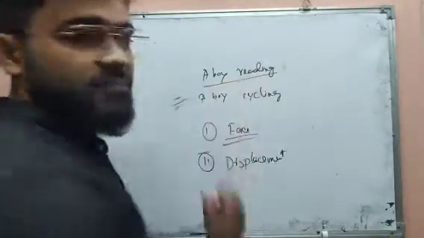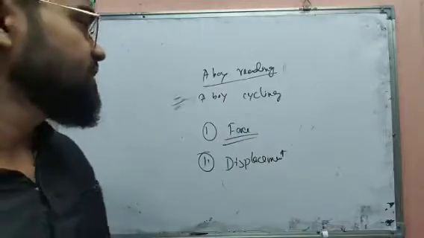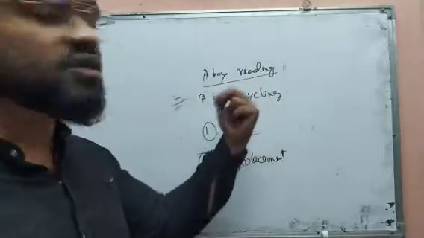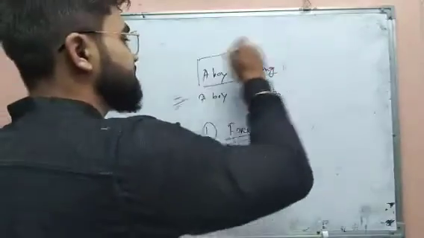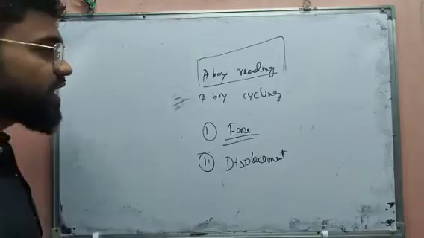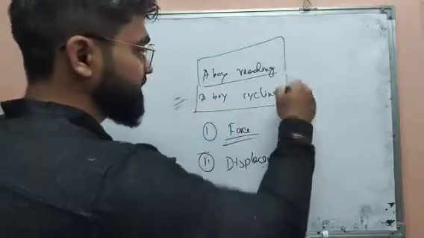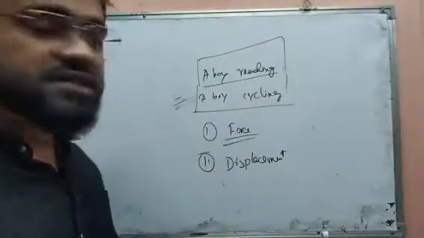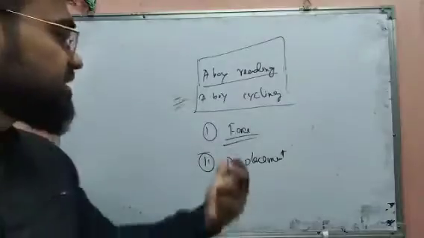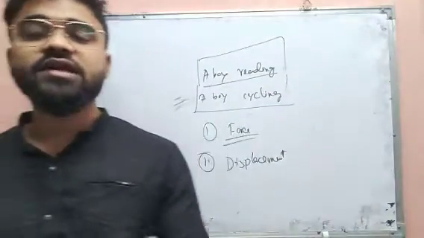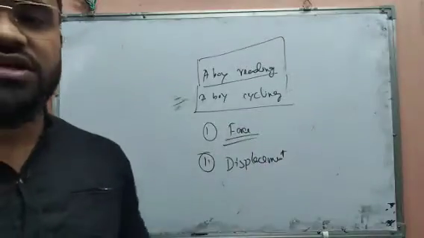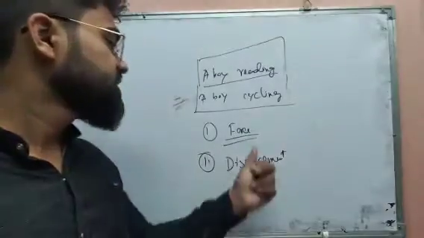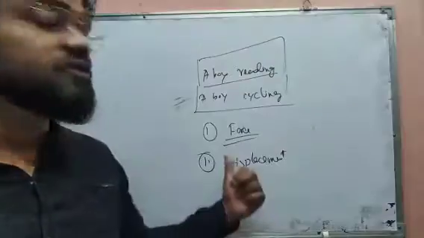See, a boy is reading. No doubt, he is working in general, but he has not changed his position. He is still in the same position, so there is no displacement. So in terms of science, the boy is not working. But another boy is cycling. That means he is applying force on the pedal of the bicycle, and the cycle is moving. That means he is changing his position, that is, displacement is occurring. So at that time you can say the boy is working. So in terms of science, work is said to be done if a force is applied over the object and there is a displacement.